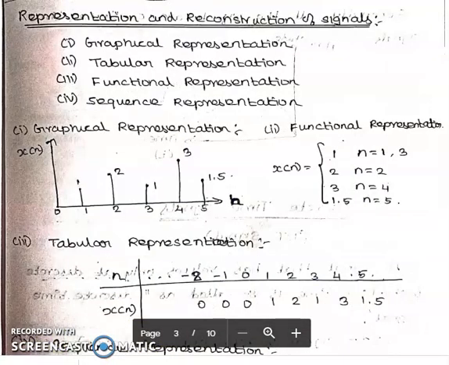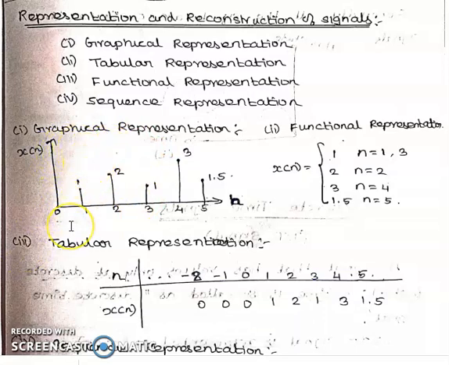Okay, next we will see how to represent or reconstruct signals. There are 4 kinds of representations: graphical representation, tabular representation, functional representation, and sequence representation. First, consider graphical representation. Graphical representation means we are going to represent our signal on a graph.